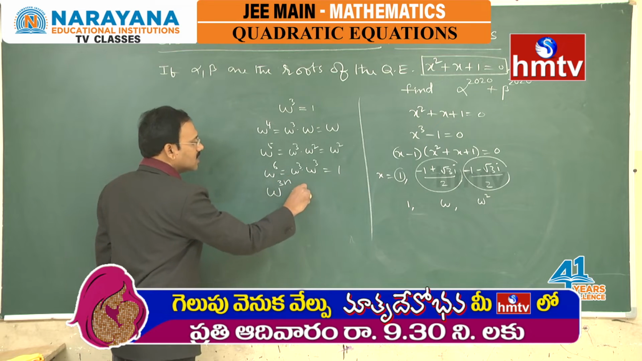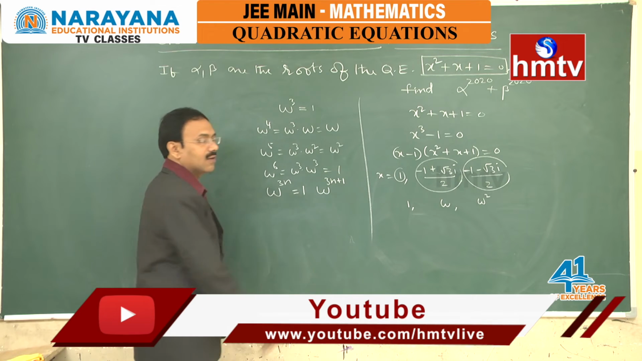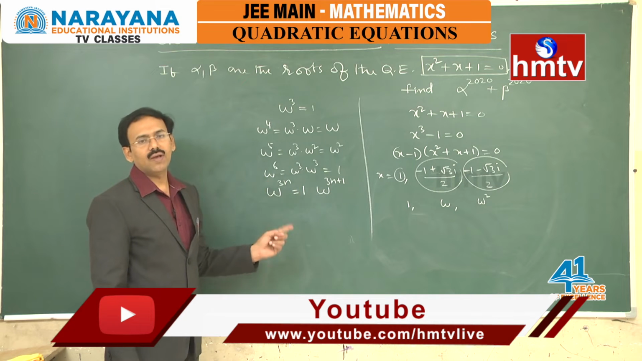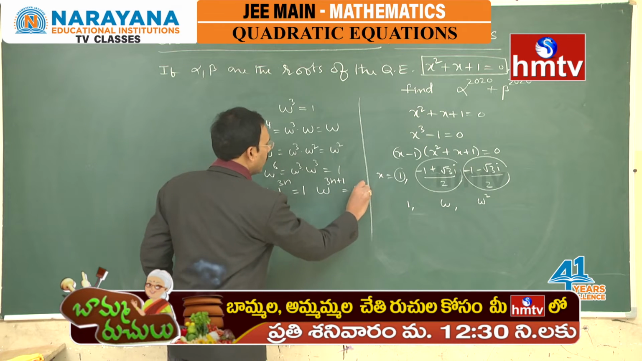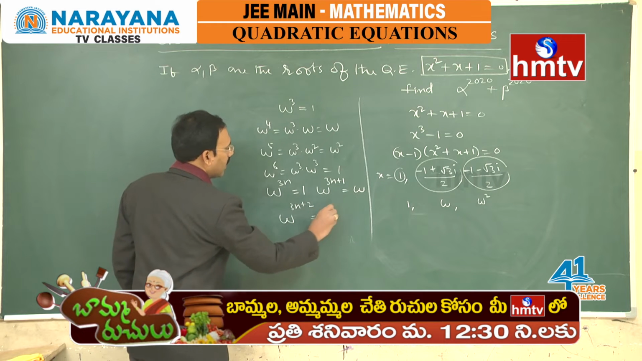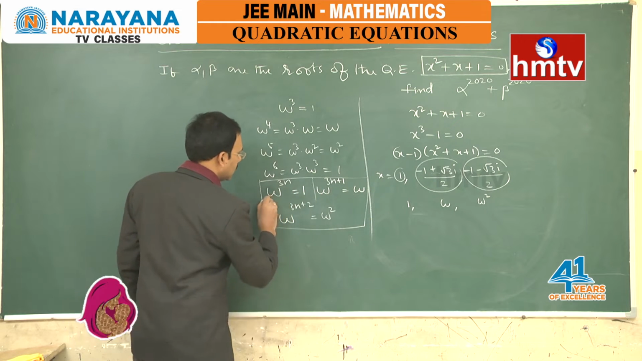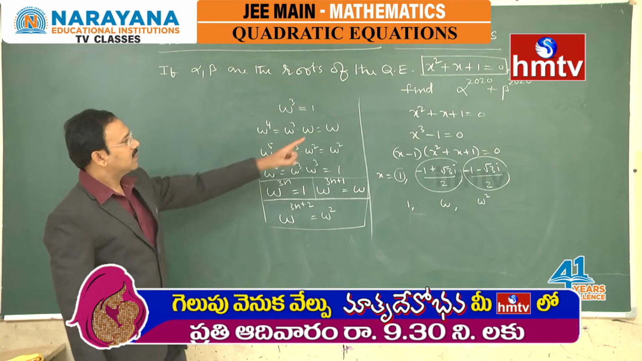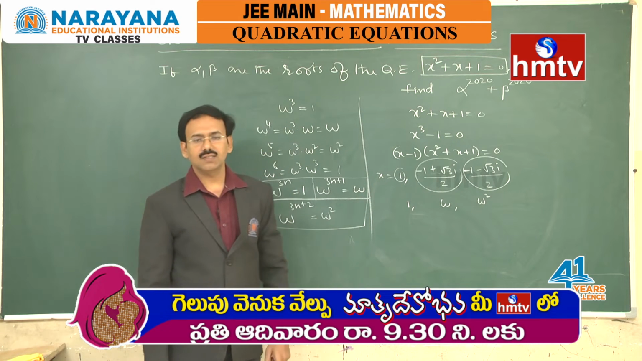3n, a multiple of 3, is going to be 1. Omega power 3n plus 1, like a multiple of 3 plus 1, like omega power 4, omega power 7, omega power 10, all these will become omega. Omega power 3n plus 2 will become omega square. From the above observation, we can generalize these 3 points. Now coming to the problem, this is a special equation whose roots are omega, omega square.